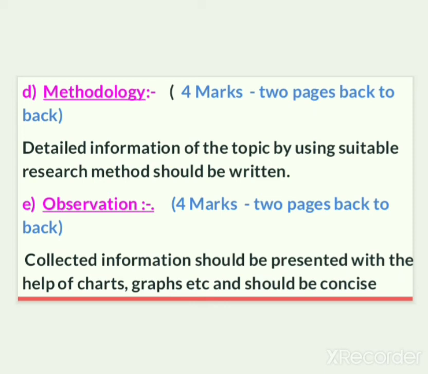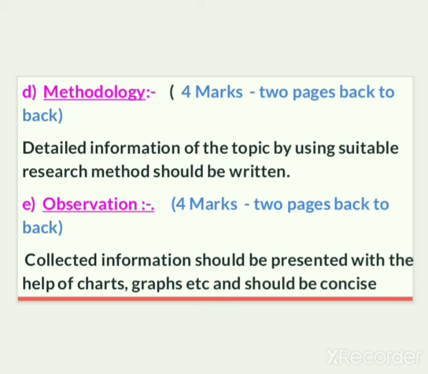In methodology, first of all, you need to mention the research method that you have followed to collect the information. Then you can write detailed information of the topic by using that particular research method. So this is all about methodology.